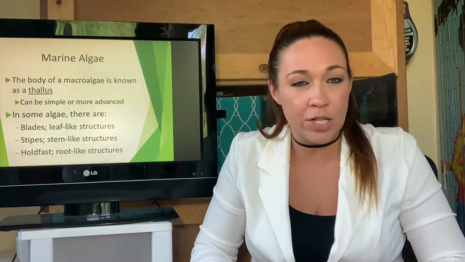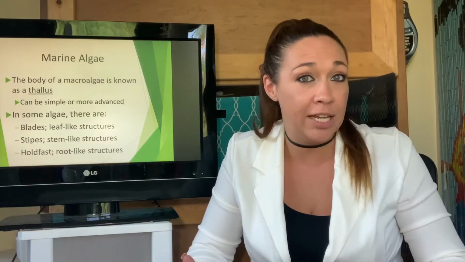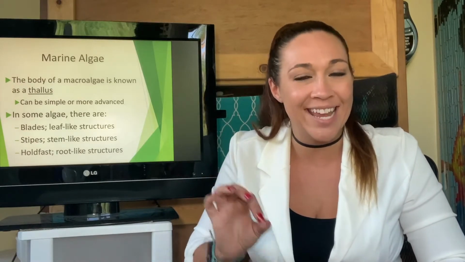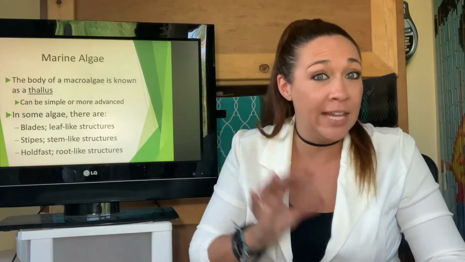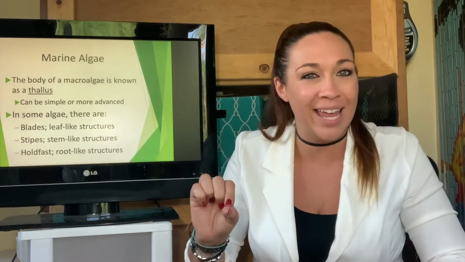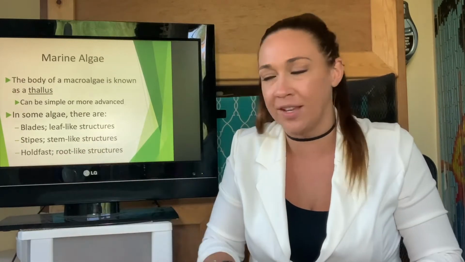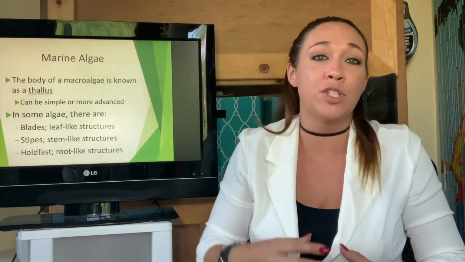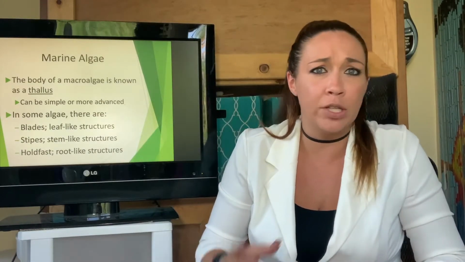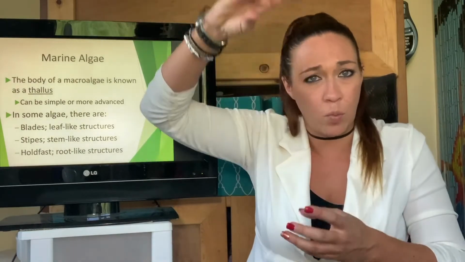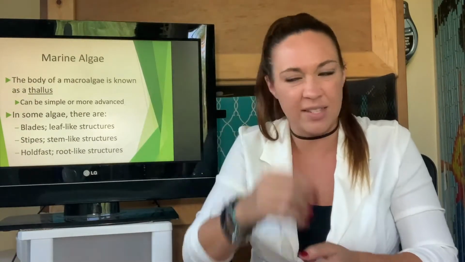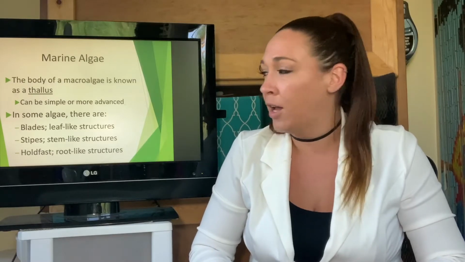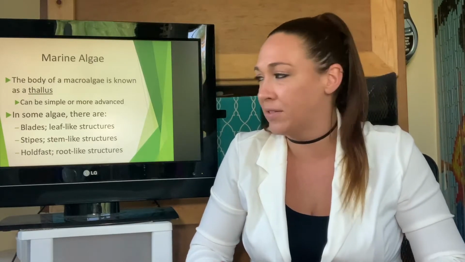Now, something comparable to the leaves on a tree would be known as blades in algae. The leaves on a tree do photosynthesis, and the blades of the algae do photosynthesis. Instead of a tree trunk, we have what's called a stipe. This is essentially just used for 3D structure. It's what they grow off of. It's like the main center part, like the trunk of a tree, but functionally way different. It doesn't have the xylem and phloem and all that stuff.